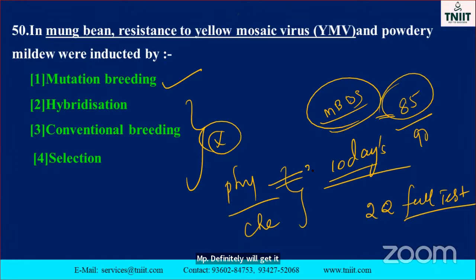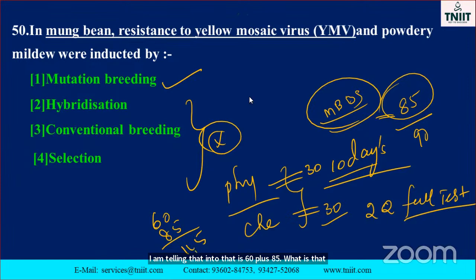Here you must attempt at least 30 questions, I am telling. 30 into 2, 60, plus 85, 145. 145 into 4, you can calculate how much. Definitely you will get the seats.